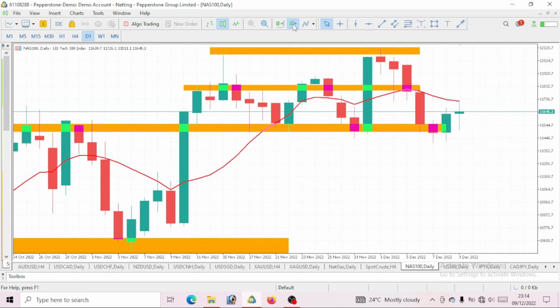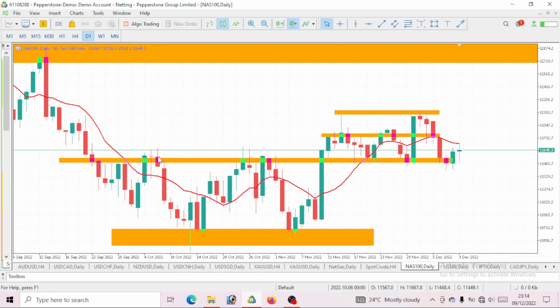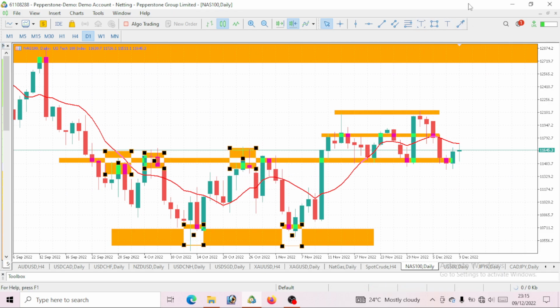Now take a look at this daily time frame. When you notice, if you are following consistently, you would have seen how we are ranging within this level. You see how we came to this same level and went up. We saw price drop to this same level again, it went up. So this level below we will take as our support level. And this level here, when price came here, we saw price rejected. We saw price came to this same level, rejected, happened to this level again, rejected, and we saw another rejection here. So we took this level up as our resistance and this level down as our support.